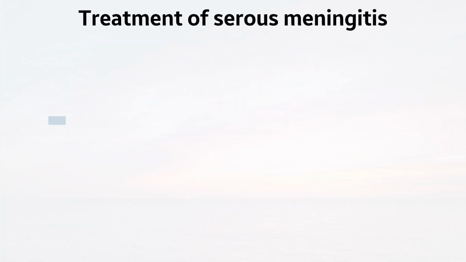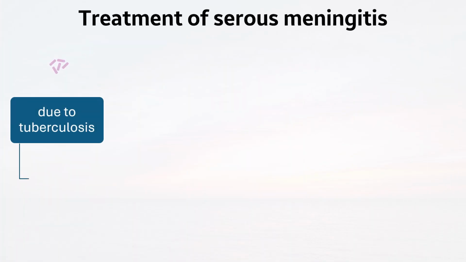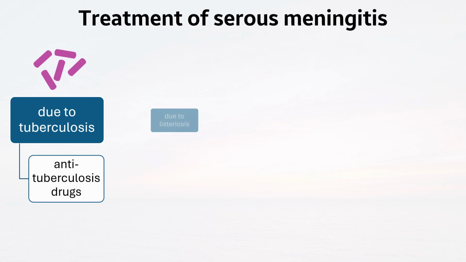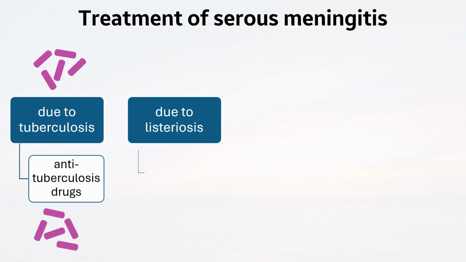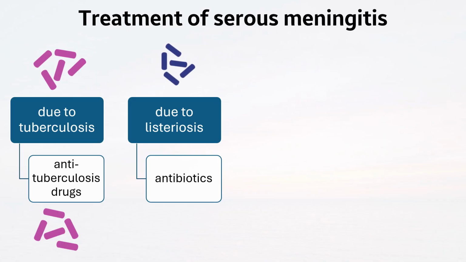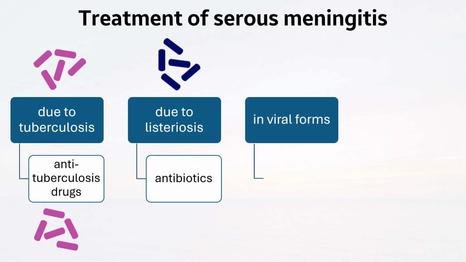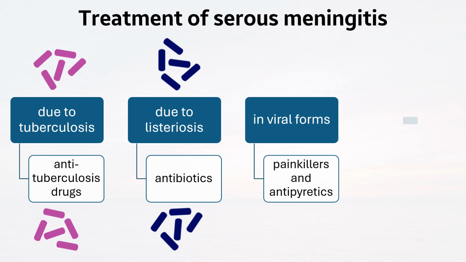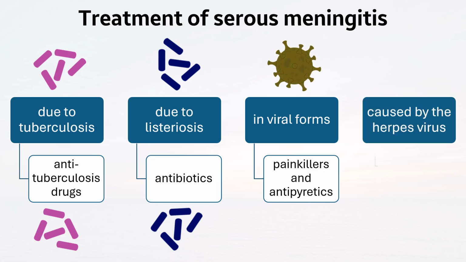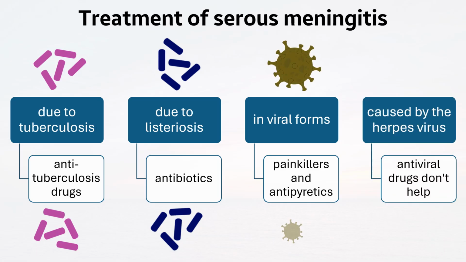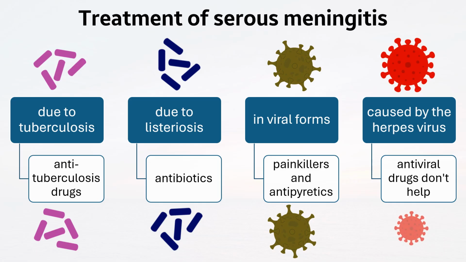Treatment of serous meningitis. Treatment depends on the cause of the disease. Anti-tuberculosis drugs for tuberculosis, antibiotics for listeriosis. For the viral form, painkillers and antipyretics are prescribed to reduce fever and relieve pain. If the cause of meningitis is the herpes virus, antiviral drugs are used. What is a lumbar puncture?